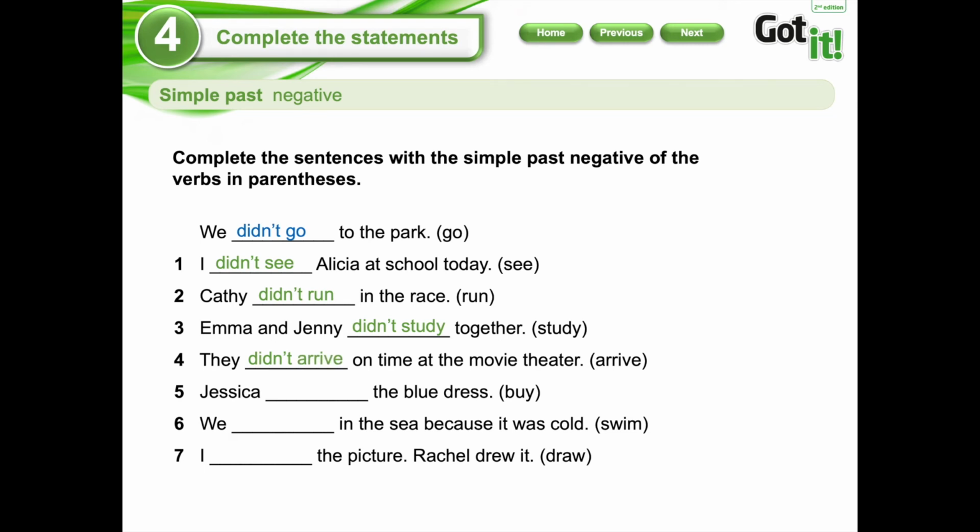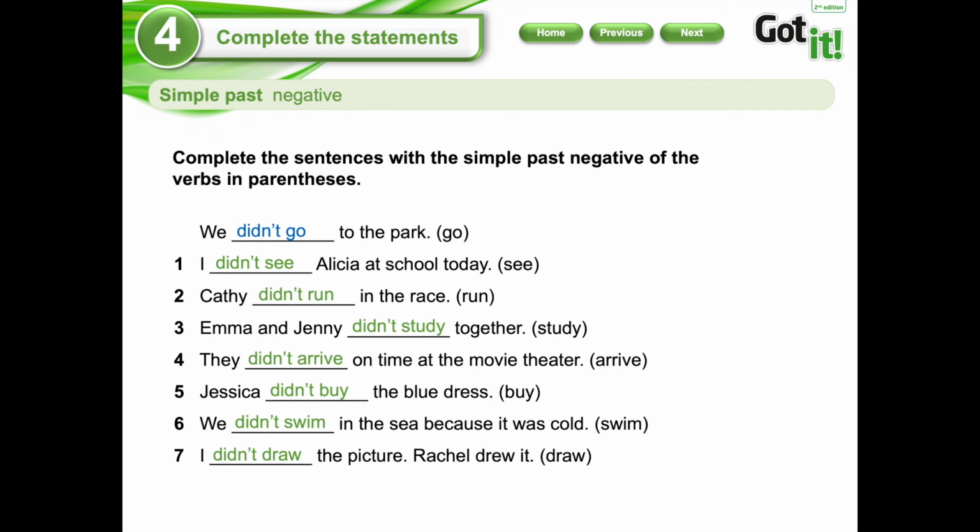Let's continue with number 5. Jessica, the blue dress, by. Remember, what is the first word? Didn't. Excellent. And do you need to use the word that you have in brackets or in parentheses? So, Jessica didn't buy the blue dress. Number 6, we didn't in the sea because it was cold. What is the correct verb? Swim. We didn't swim in the sea because it was cold. Number 7, the picture, Rachel drew it. I didn't draw the picture that Rachel drew.